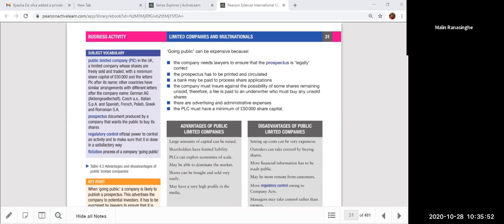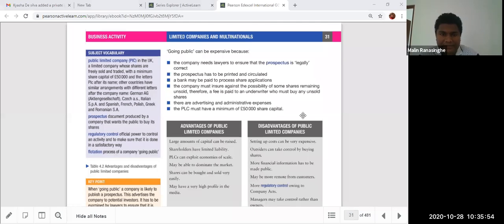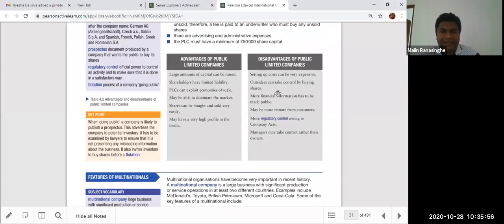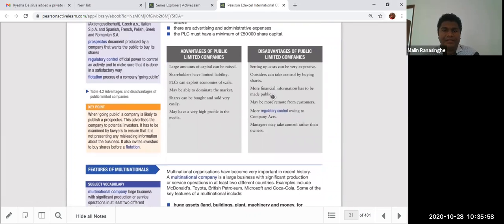The advantages of limited companies, you can see public limited companies. A large amount of capital can be raised. Shareholders have limited liability. PLCs can exploit economies of scale, right? Economies of scale means operating at a large scale, with bulk purchase discounts.